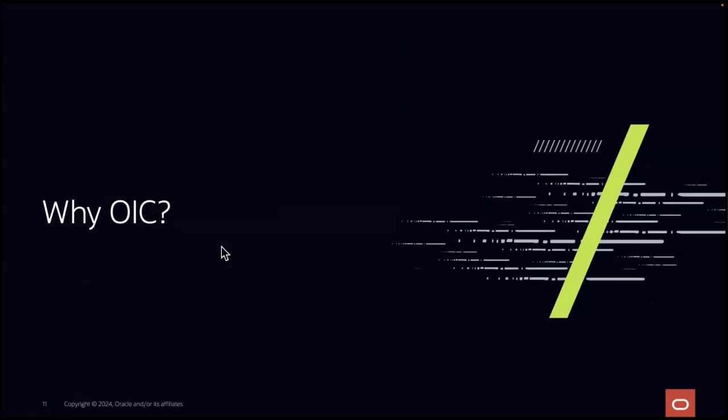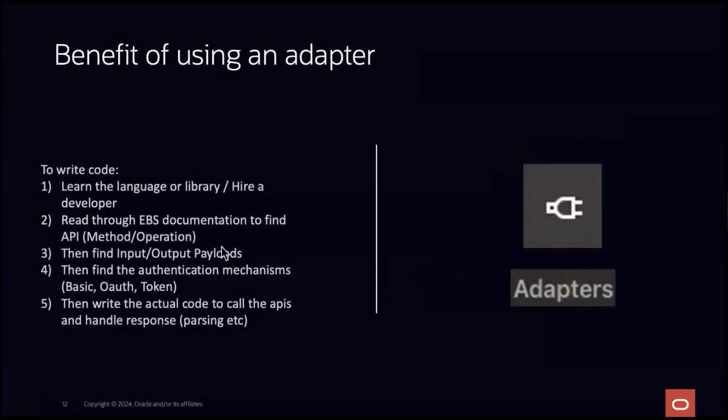So I wanted to give you a high level on what OIC is. Now let's talk about why use this, right? Why use OIC and why extend EBS using OIC? Number one, if you're thinking of communicating with EBS via REST, SOAP, any sort of endpoints, we have advantages of using the OIC's adapter, right?